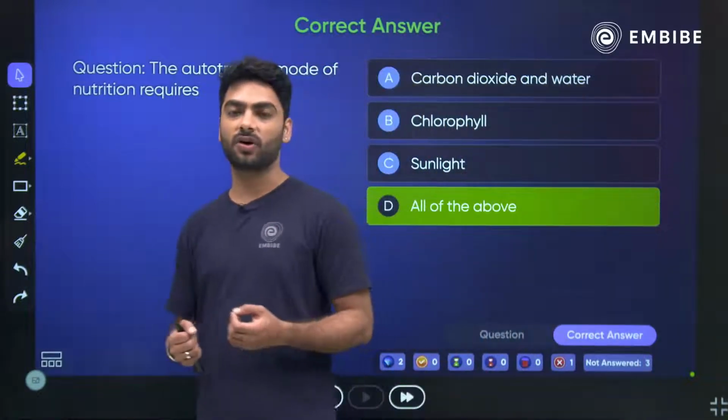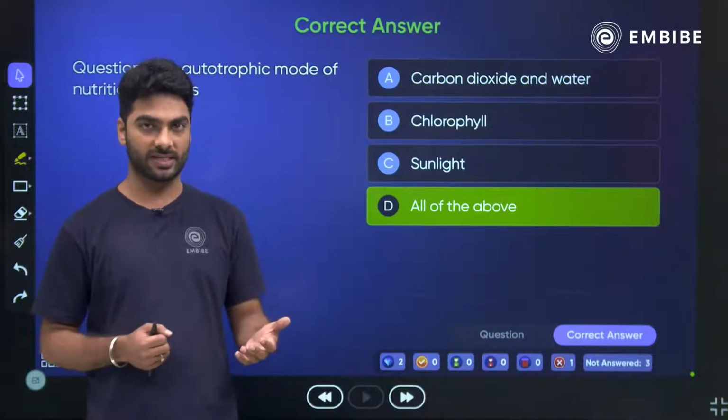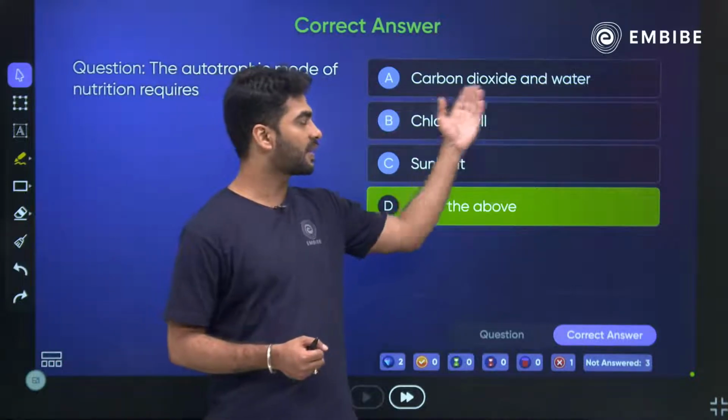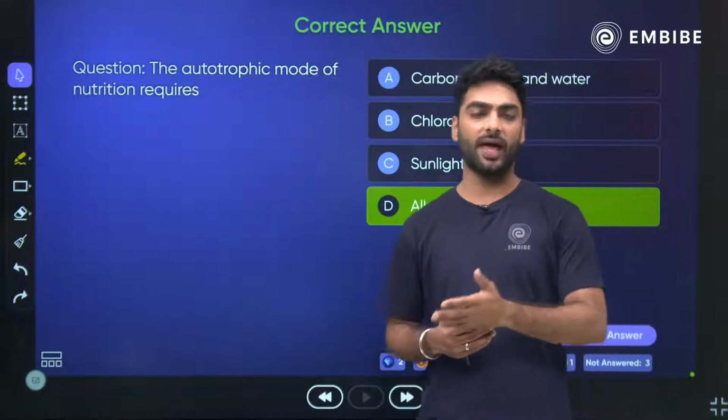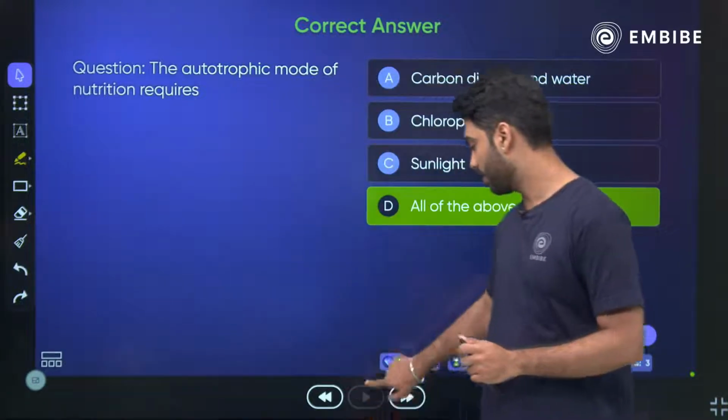The process that we are talking about here is photosynthesis. Photosynthesis requires carbon dioxide and water along with sunlight and chlorophyll, and they prepare food and give oxygen and water vapor as the byproduct, right?